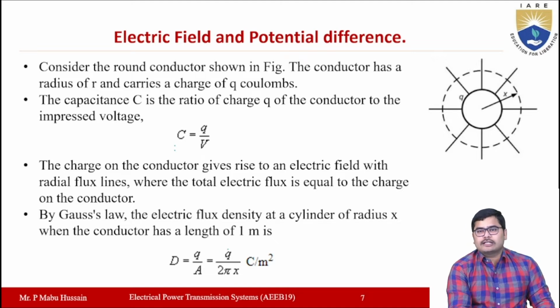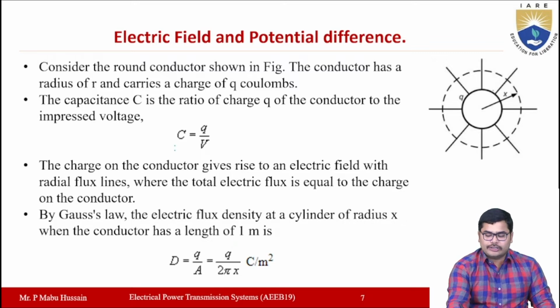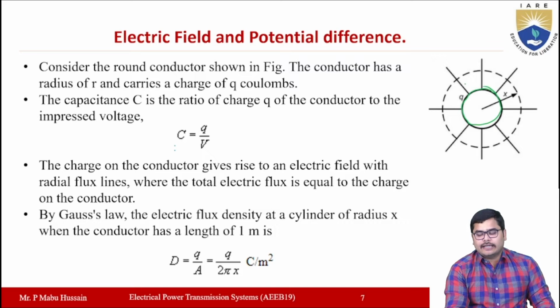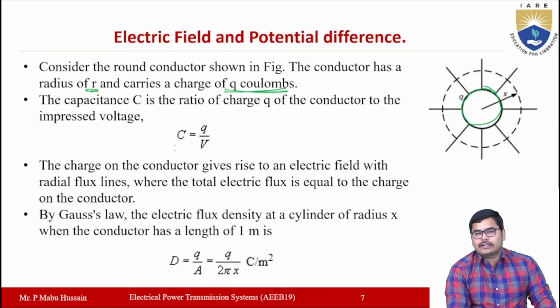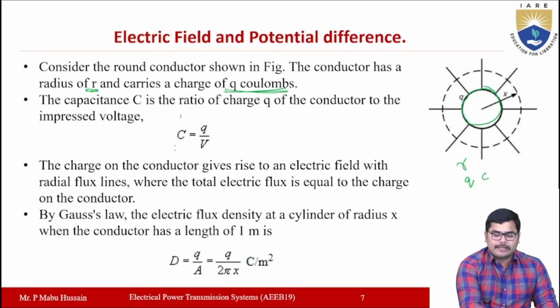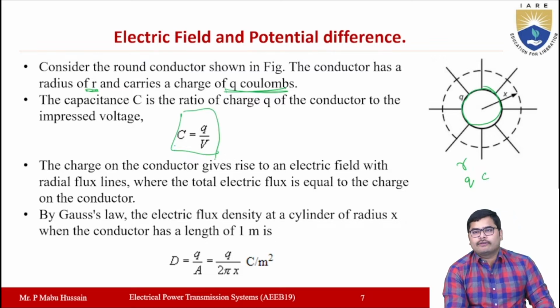For that, let us first consider a round conductor, which is shown here in the figure. This is the round conductor, and this conductor has a radius of small r and also carries a charge of q coulombs, right? So let us take a round conductor whose radius is small r and it carries a charge of q coulombs. Then the capacitance, which is the ratio of charge of the conductor to the impressed voltage, will be represented by C is equal to Q by V here.